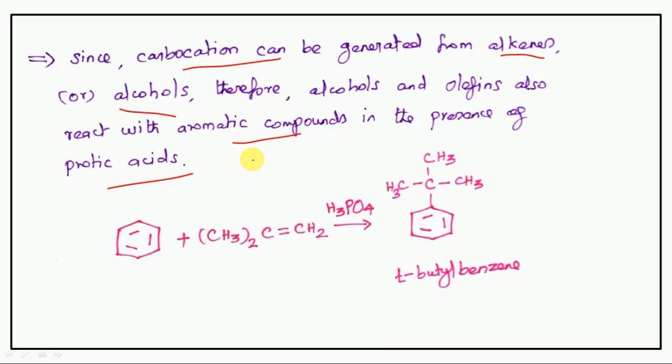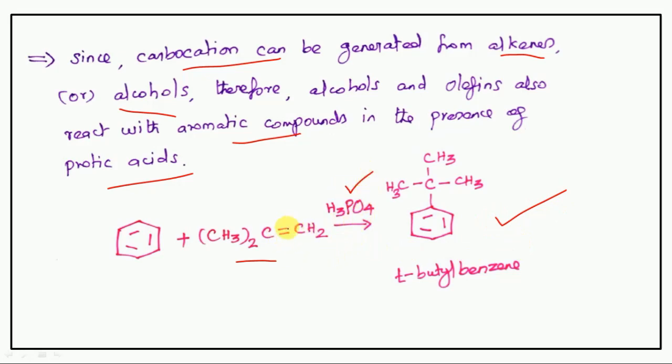What is that? Carbocation can be generated from alkene or alcohol in the presence of protic acids. So here benzene reacted with olefin to form tertiary butyl benzene in the presence of phosphoric acid.